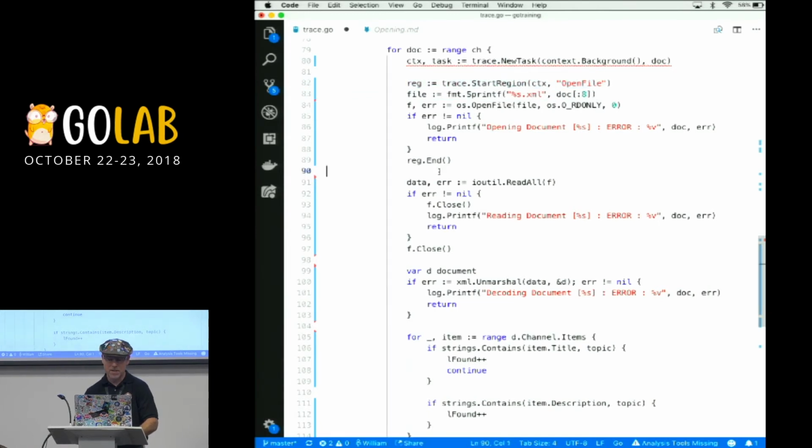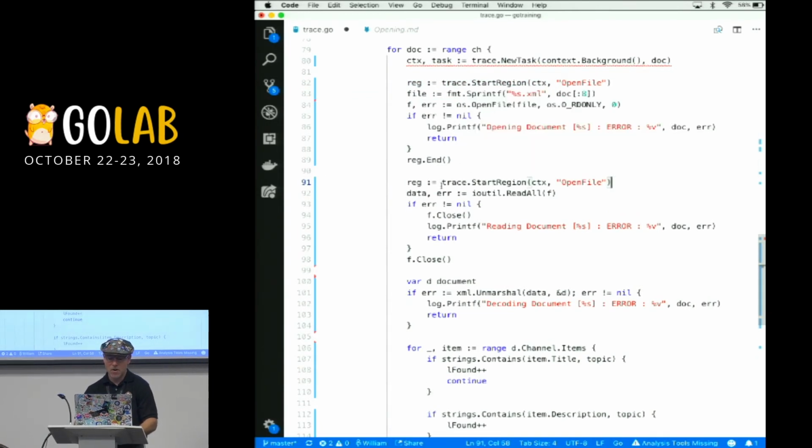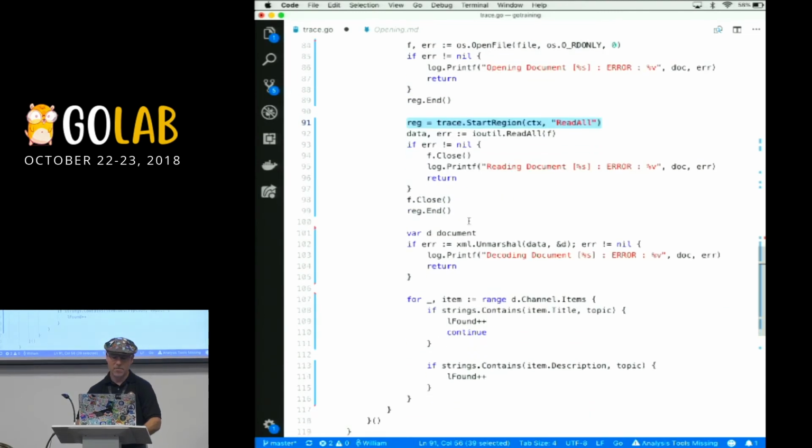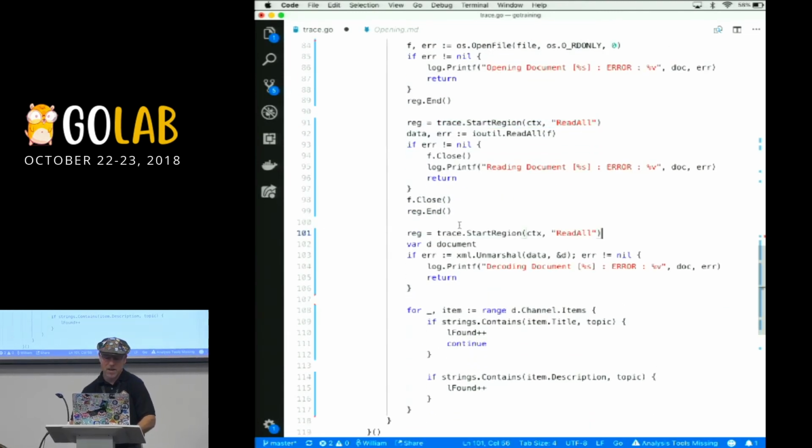Now, what's nice about this is the code behind these calls shouldn't be bothering you in production. There's conditional logic here that says don't do the massive amount of work this does unless a trace is actually running. So you could leave this in your production code in those special places that are important to you, and it should not affect your performance.